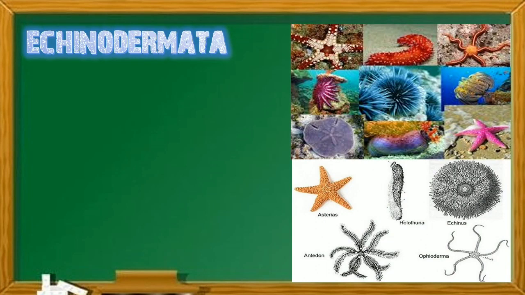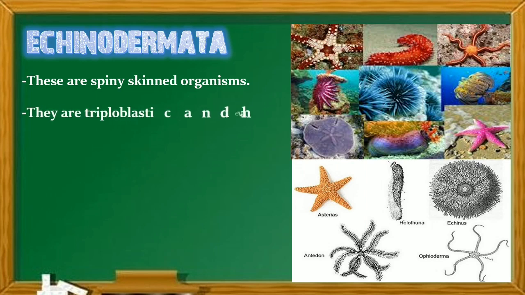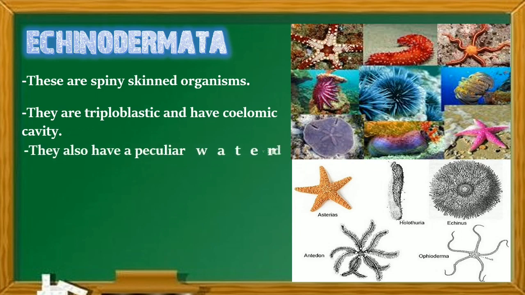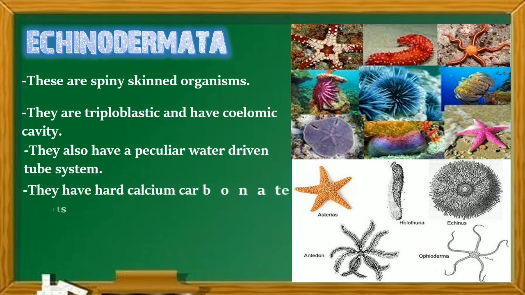Finally, Echinodermata, the phylum Echinodermata, having these types of characteristics. These are spiny skinned organisms. They are triploblastic and have a coelomic cavity. They also have a peculiar water driven tube system, that is called the water vascular system.